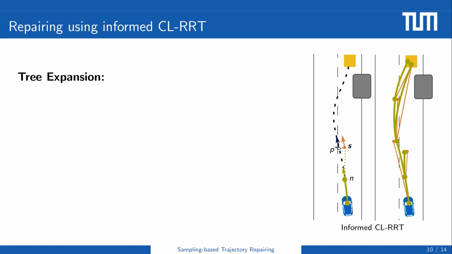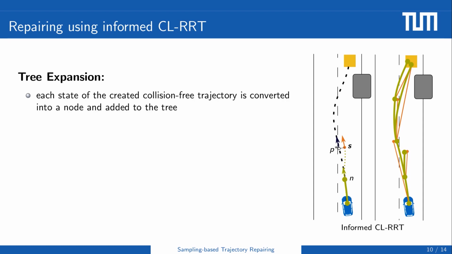The last aspect is the tree expansion. Similar to the original CL-RRT, we obtain samples until a given time limit is reached and return the trajectory with the minimal cost. Each state of the previously created collision-free trajectory is converted into a node and added into a tree.